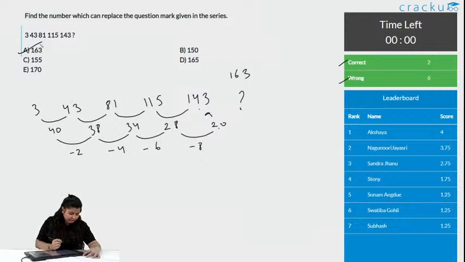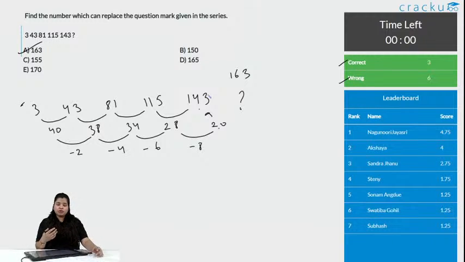My first class, please explain in details. Okay, this is your first class, as we have already done a class in number series. So, as going this in an exam pattern, how can you solve it very quickly. Chalo, this is the series 3, 43, 81, 115 and 143. We need to find what pattern the series is following.